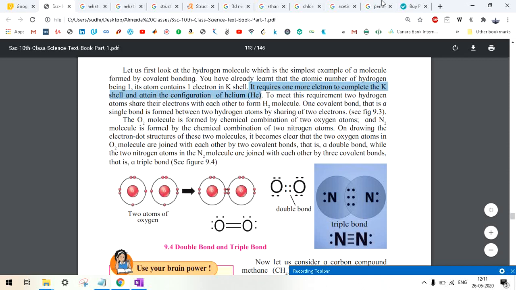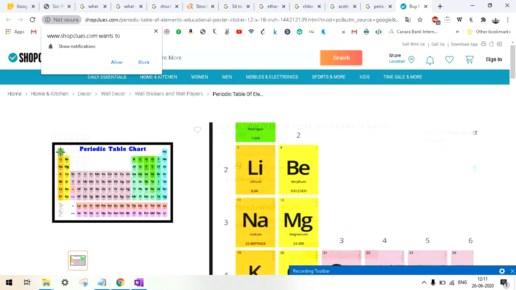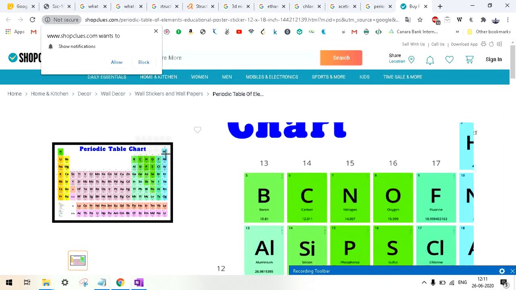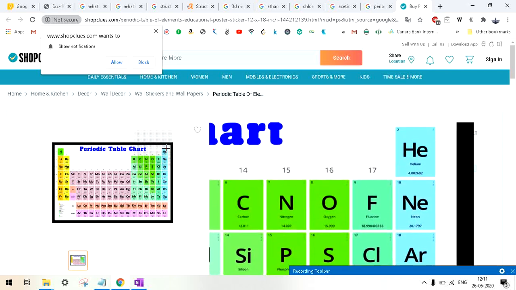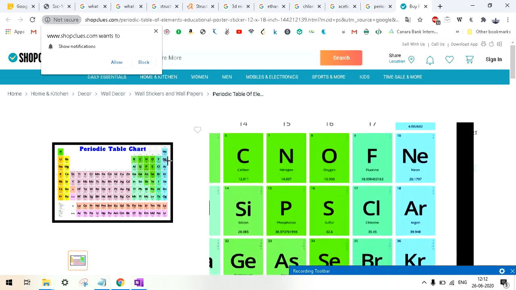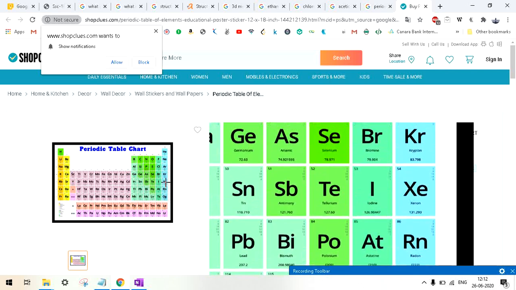Why? If you see the periodic table, you see hydrogen is on the topmost, right? The atomic number is 1. It means it has 1 electron. But if you see helium, which has the same number of shells, that is 1 shell only, it has 2 electrons, so it is in the series of noble gases, right? Helium, neon, argon, krypton, xenon, radon. These are actually noble gases.